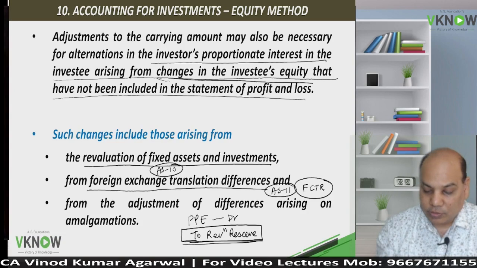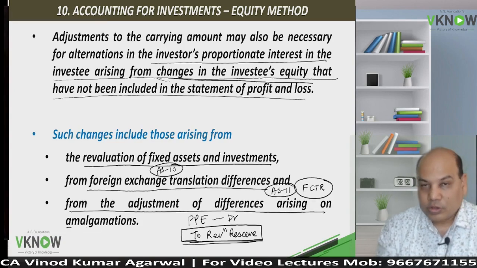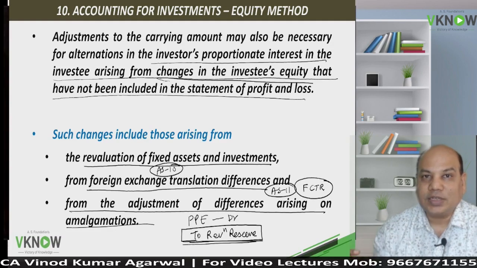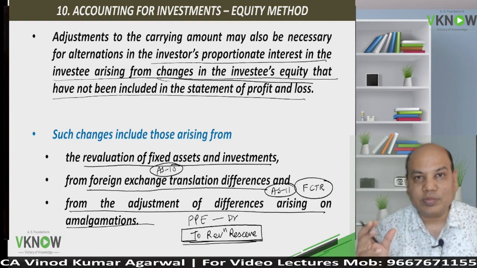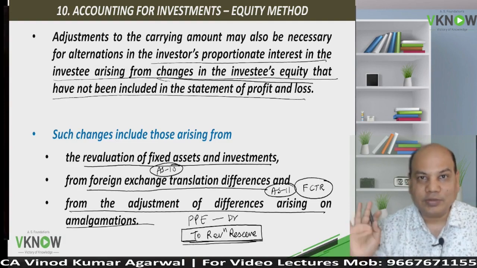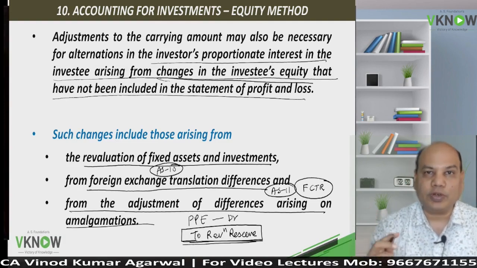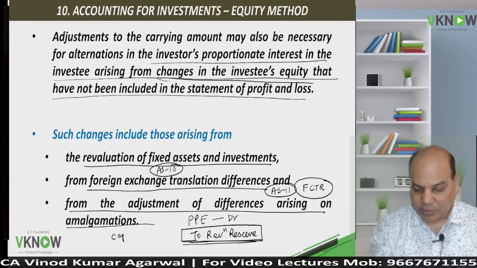One more example, sometimes when there is an amalgamation, some reserve is created directly without routing through profit and loss account, like capital reserve.